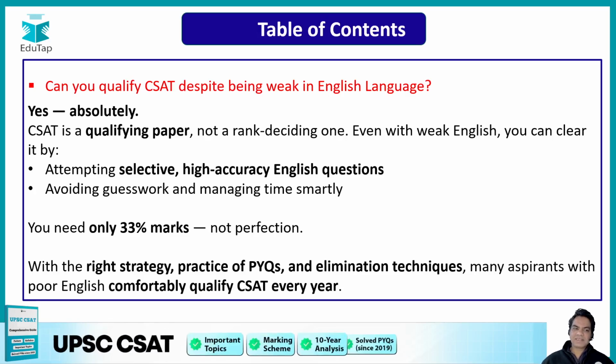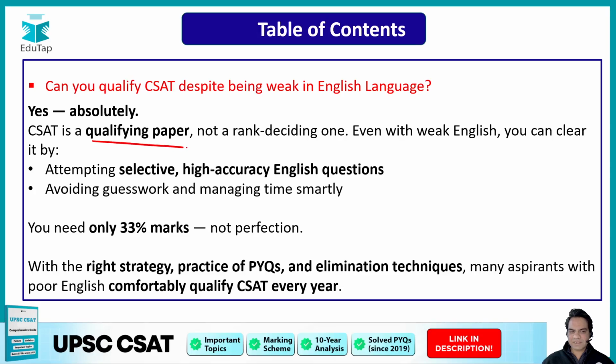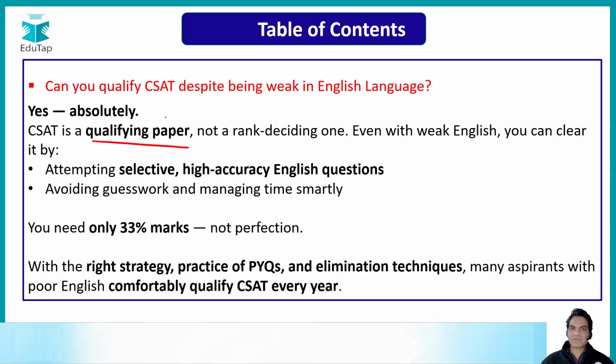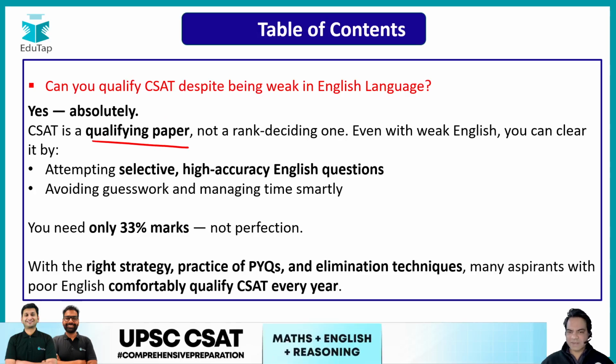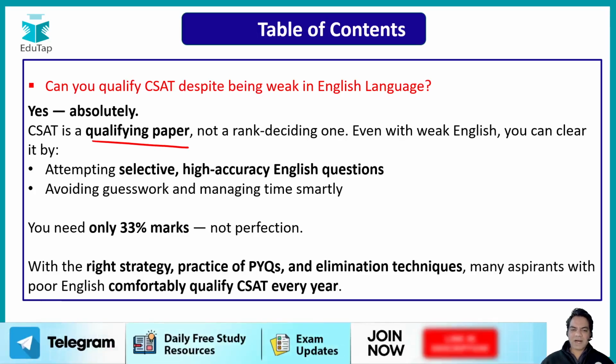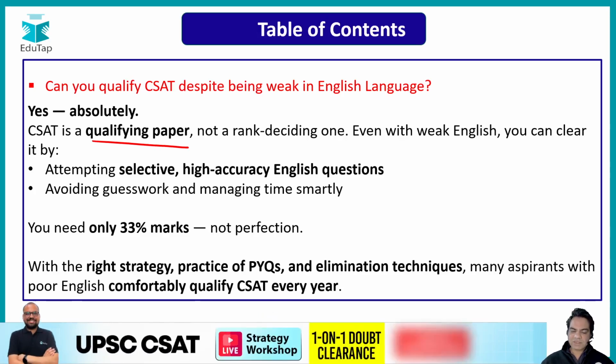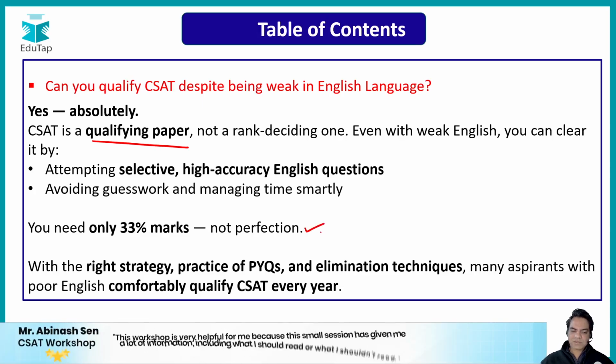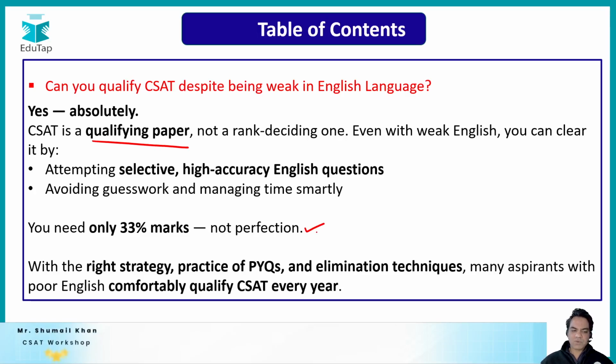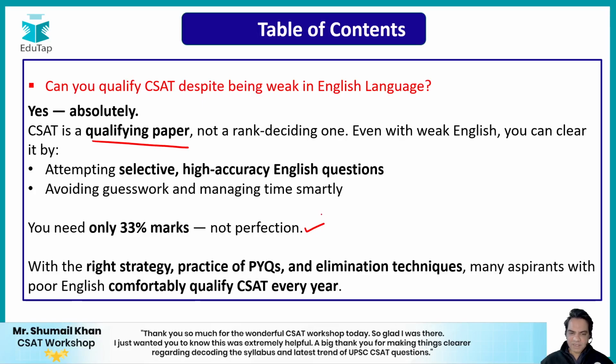And why is that? CSAT is a qualifying paper. You must remember this, guys. CSAT is a qualifying paper. You just have to score 33% marks, not a rank deciding one. Even with weak English, you can clear it by, number one, attempting selective, high accuracy English questions and avoiding guesswork, and number two, managing time smartly. So these are the two steps that we are going to explore. So guys, what you need in this is only 33% marks. With the right strategy, practice of previous year questions and elimination techniques, many aspirants with poor English comfortably qualify CSAT every year.